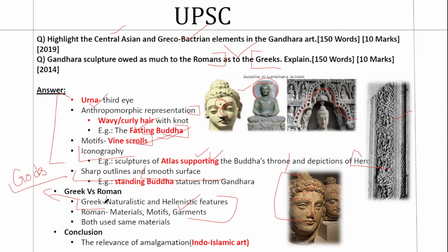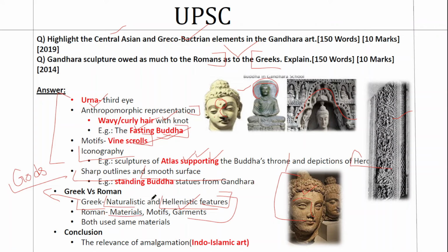So you can actually split the features that we have mentioned in this section and put them under these two frameworks. All the naturalistic and Hellenistic features can be put under the Greek template. The wavy hair, the iconography of Atlas supporting Buddha, the sharp outline, smooth surface, all these things can be brought under the Hellenistic features. And now what comes under the Roman features?